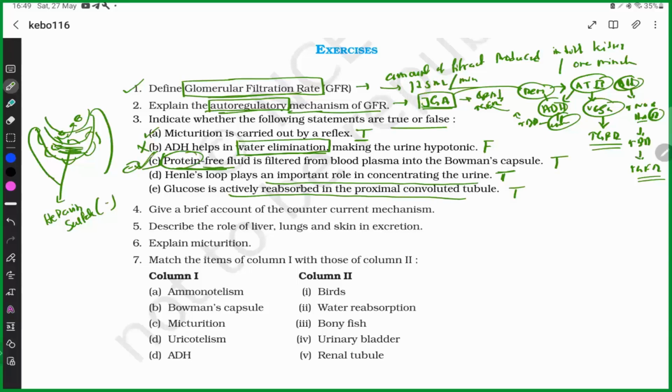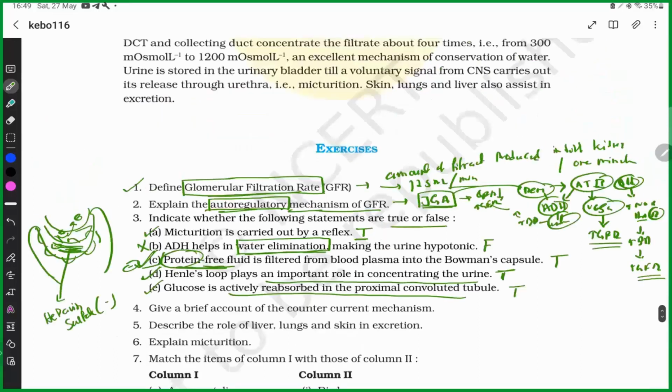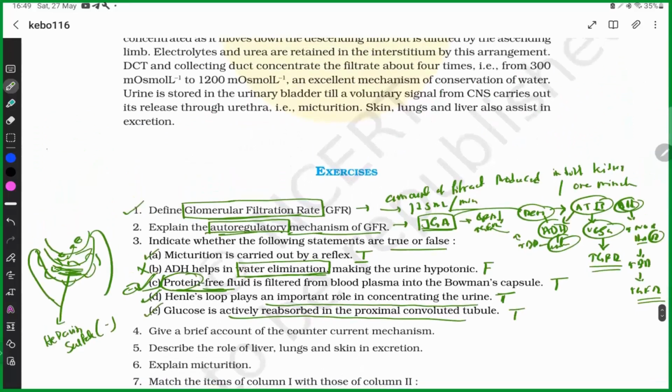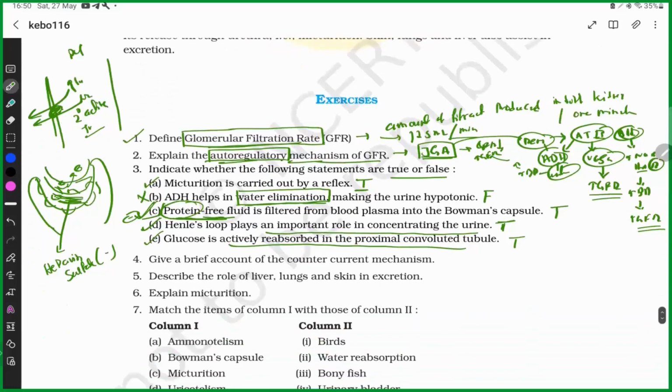Yes, true. Henle's loop plays an important role in concentrating the urine. Glucose is actively reabsorbed. Yes, it is true, because in the PCT glucose is reabsorbed along with sodium, which is known as secondary active transport. Just remember this.